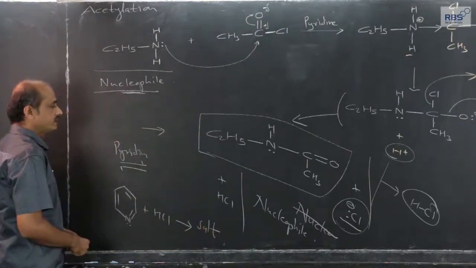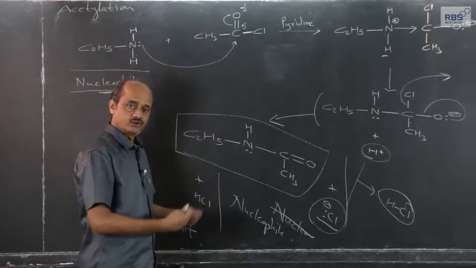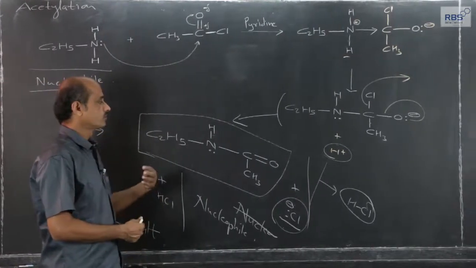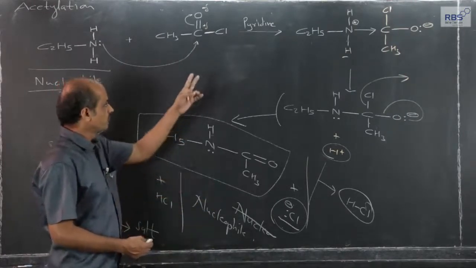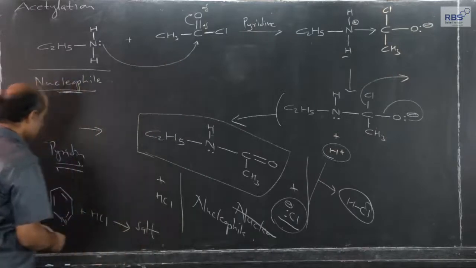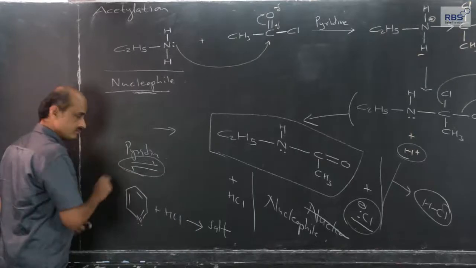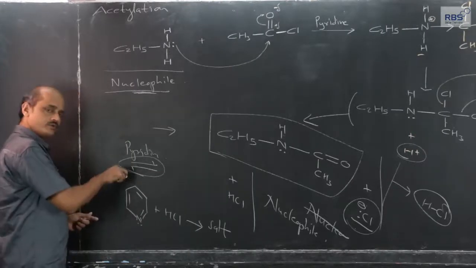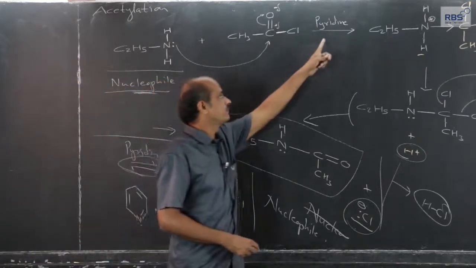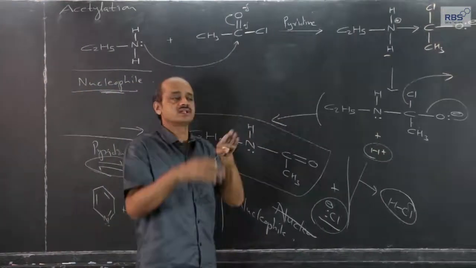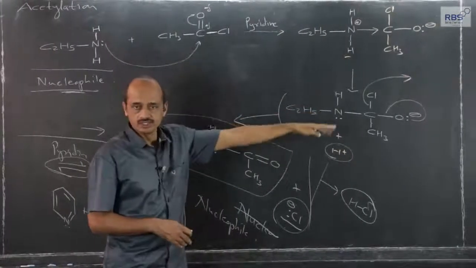So, because of the use of pyridine, the byproduct HCl gets converted into salt, and therefore HCl is not available for the reverse reaction. The reaction is otherwise a reversible reaction, but because of the use of pyridine, it goes more and more in the forward direction. So, the purpose of using pyridine is to convert a reversible reaction into a single-direction forward reaction.